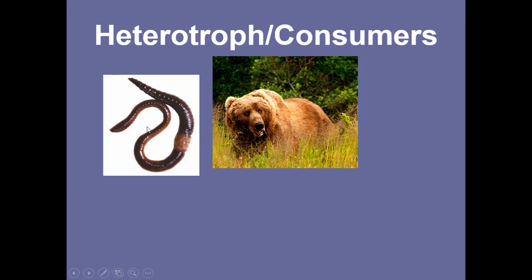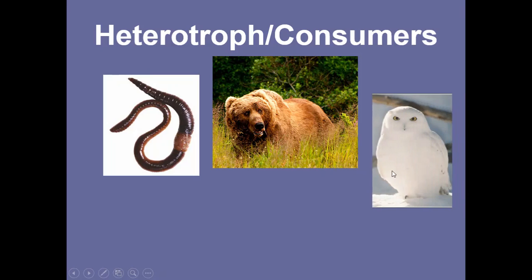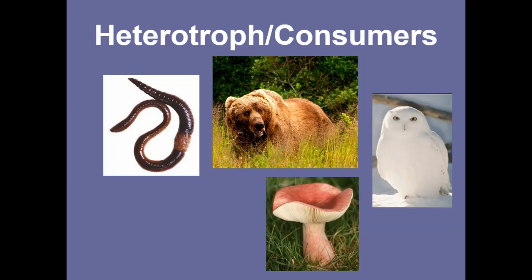Detritivores, that's what this worm is, it breaks down things and makes them into dirt. This guy, an owl, only eats meat, and that is a carnivore. These should all be words that you have seen before or heard of. This guy is a decomposer.